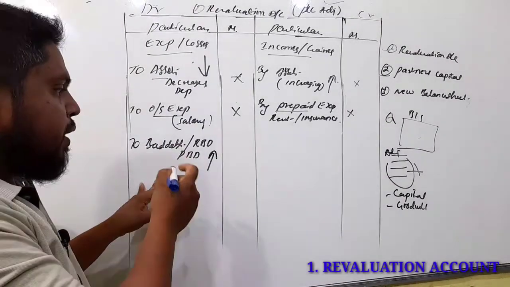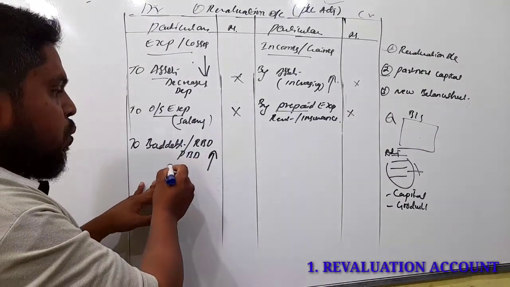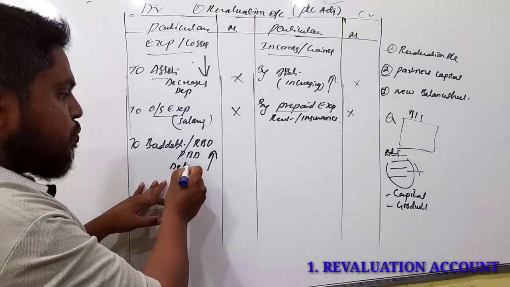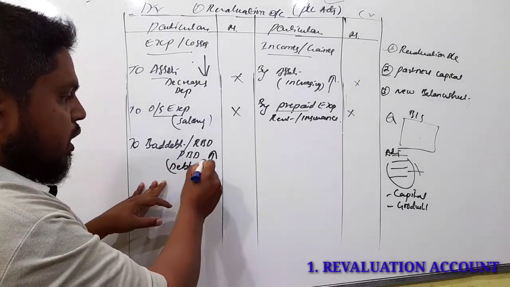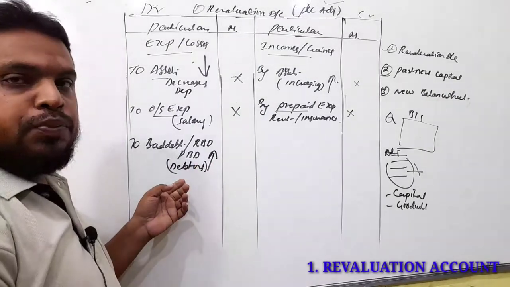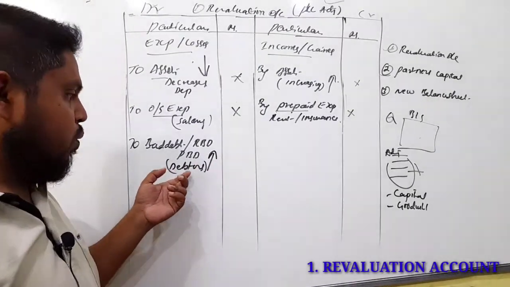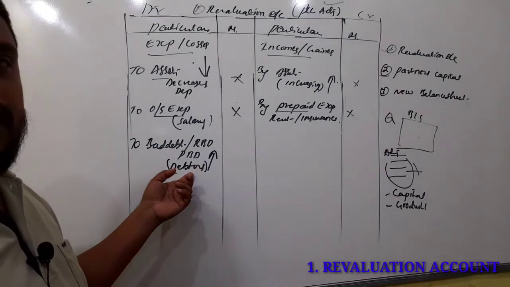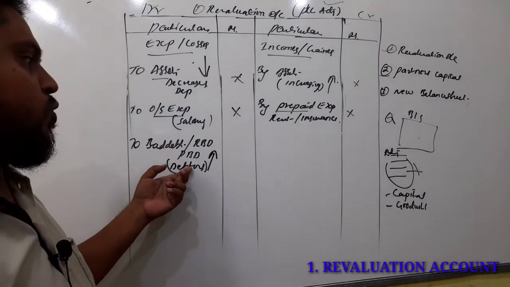Especially RBD, provisions, PDD, you have to calculate on the debtors amount. For example, 5% RBD, 10% PDD. All calculations we have to calculate on the debtors amount, even on bills receivable also.